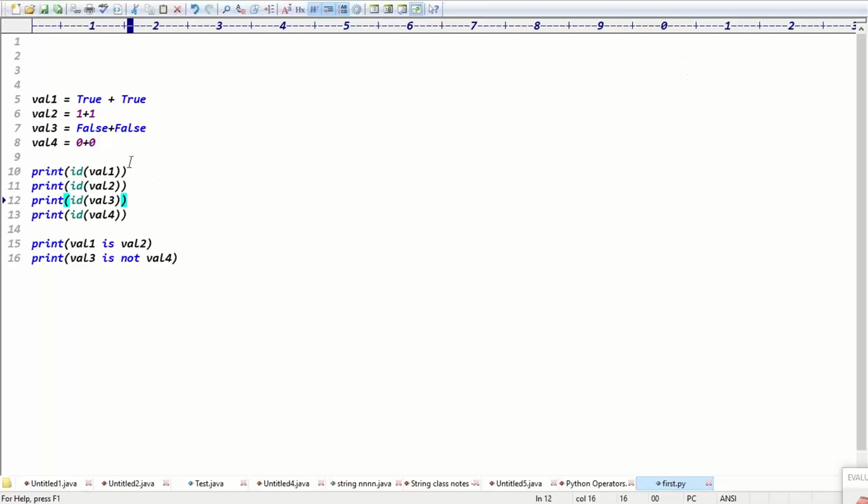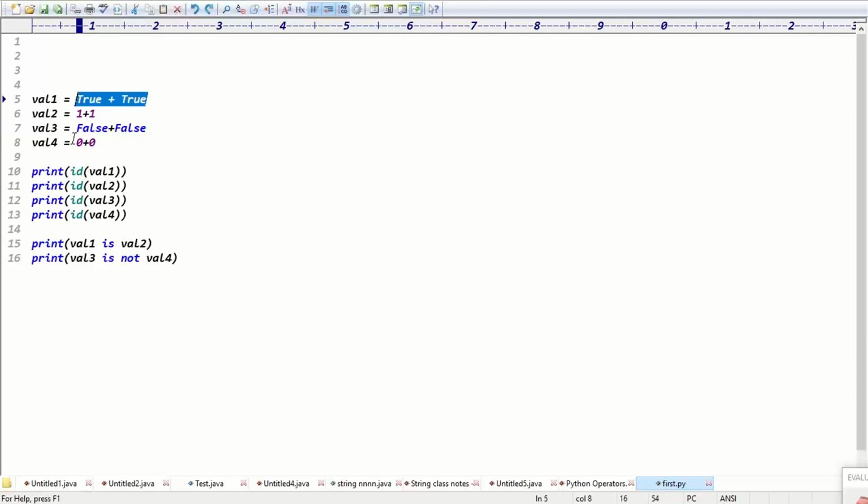Guys, in this case, how many variables and how many memories? I think 4 variables are there. 4 memories or 2 memories? Two memories only we will get, because true plus true means 1 plus 1, right? 1 plus 1 means 2. 0 plus 0 means 0. See, after the addition operation, these are the values, guys, basically.